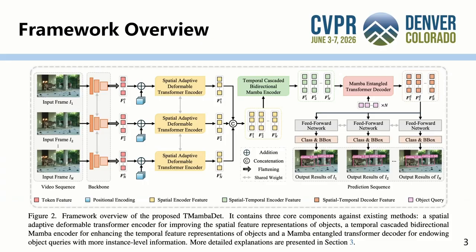Next, spatial encoder features from multiple frames are concatenated and passed into the temporal cascaded bidirectional Mamba encoder, which efficiently models long-range temporal dependencies across frames. Finally, the spatial-temporal encoder features and object queries are fed into the Mamba entangled transformer decoder for query refinement, classification, and bounding box regression.